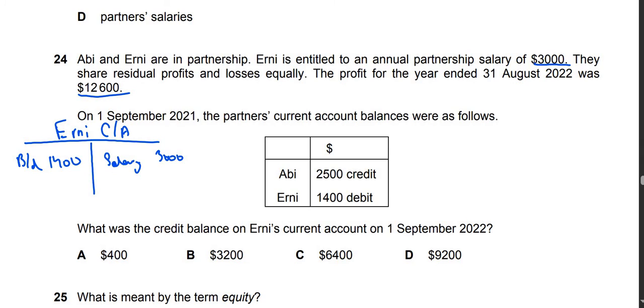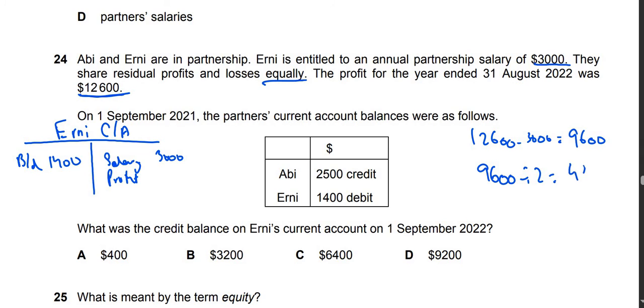Profit is an income, so credit profit. How much profit do they share? It's 12,600. We subtract 3,000 first because we want to find the residual profit, which is 9,600, and they are shared equally. 9,600 divided by 2 gives you 4,800.